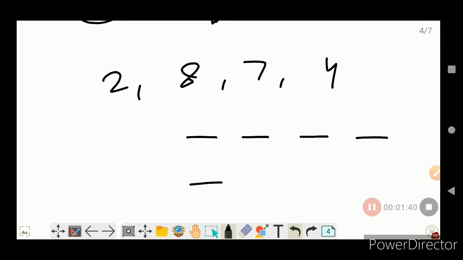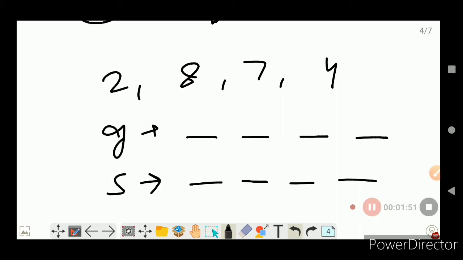If I take the first example, 2874, I have to make a 4-digit number, greatest and smallest. So I have created 4 blanks. This is for greatest and this is for smallest. So for the greatest number,